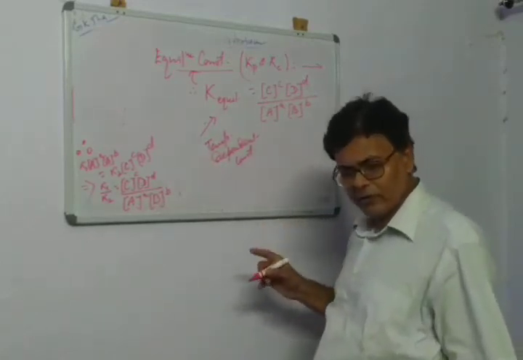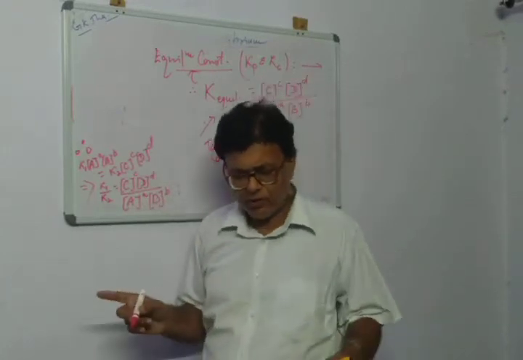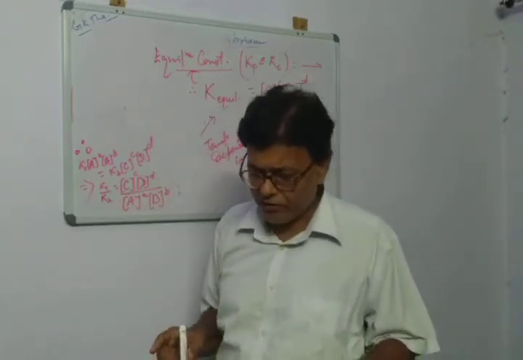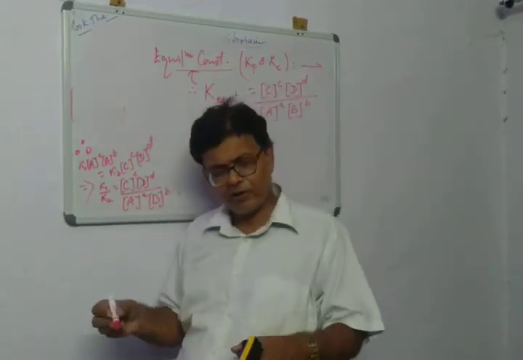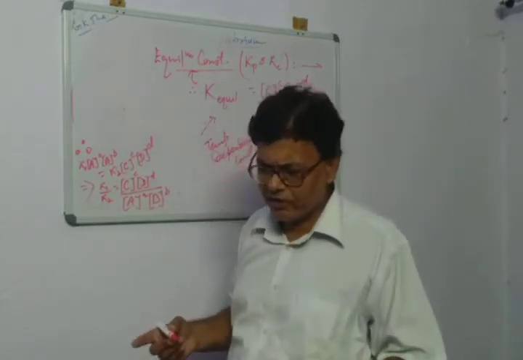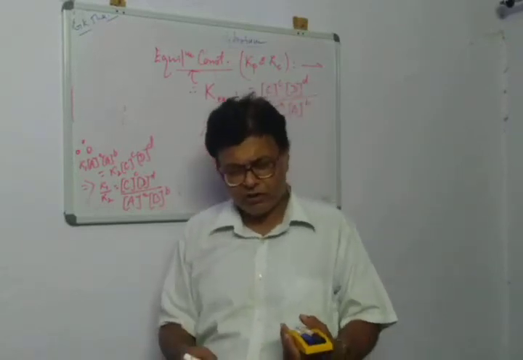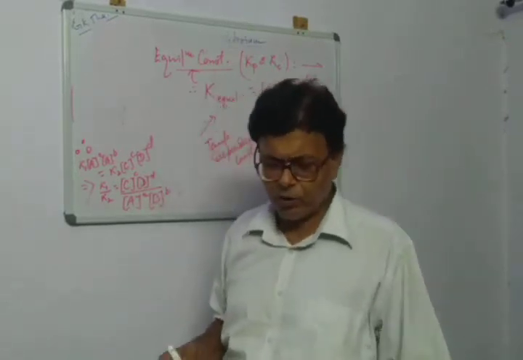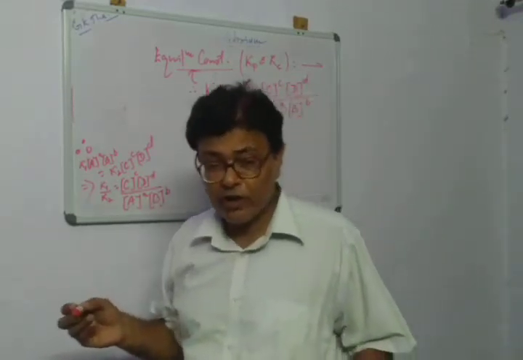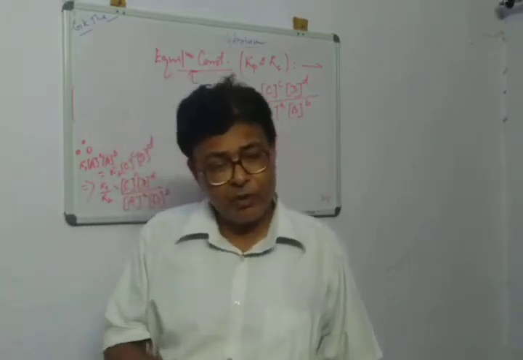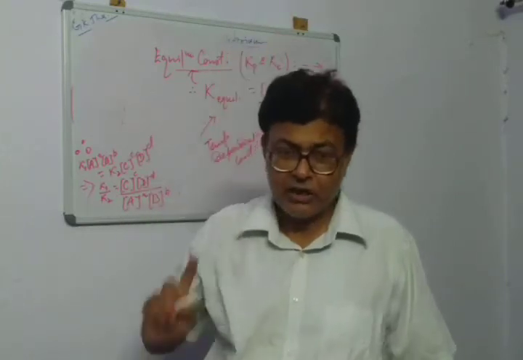Another good thing about the equilibrium constant is that when the system at equilibrium is disturbed, as I was teaching you in Le Chatelier's principle, by the addition of some foreign substance, an increase or decrease in temperature, changing the composition, removal or addition of product, or addition of more reactants, these things may change the equilibrium composition, but the equilibrium constant at the given temperature will remain constant.